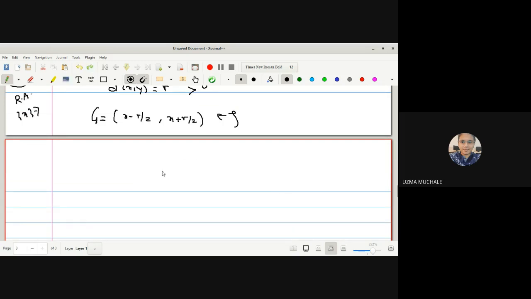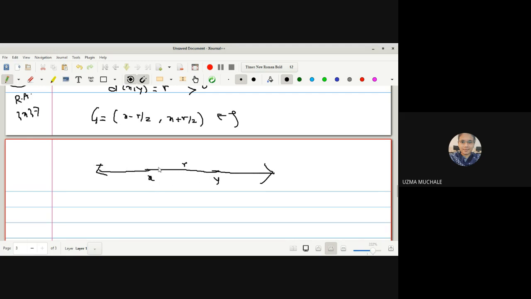So let me show you ahead how it works. What is given to us? X and y are two different points, and as they are two distinct points, the distance between them is some distance r, as it is on the real line. So this is your real line in which we have two distinct points.